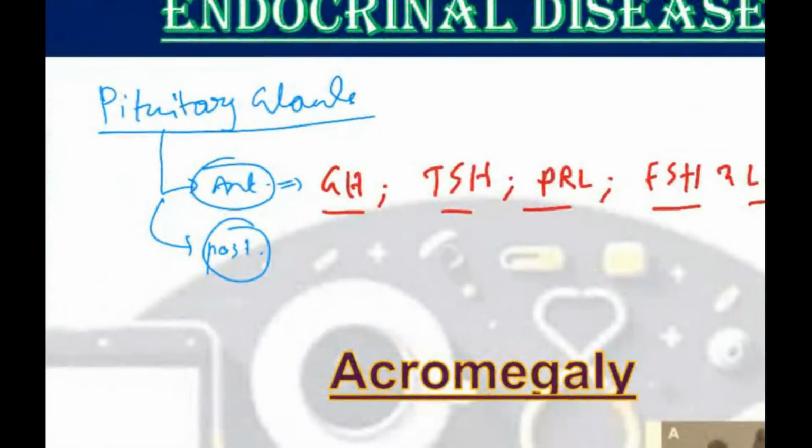Now, what are the hormones synthesized by the posterior pituitary? The answer is 0. The posterior pituitary does not synthesize any hormone. It only stores hormones and secretes them. Actually, the hormones are synthesized by the hypothalamus. Those are ADH and oxytocin.